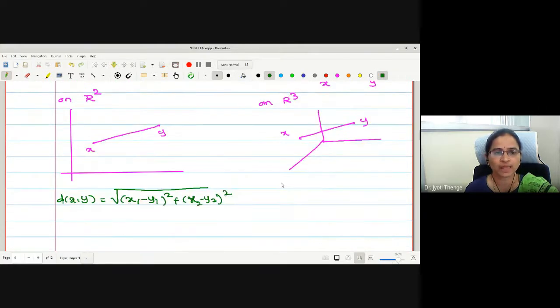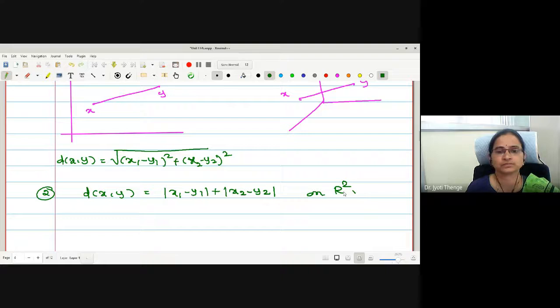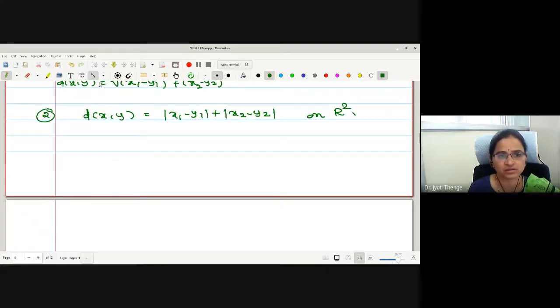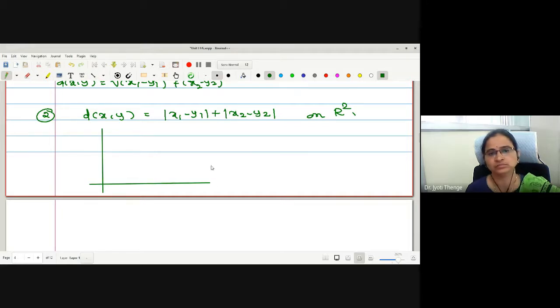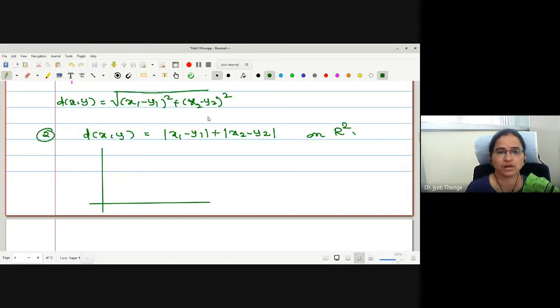Okay. What about this kind of metric? If I define this as d of xy, I will go only on R2. This is mod of x1 minus y1 plus mod of x2 minus y2 on R2. What kind of structure will it be? As I showed you, the distance is like this here, with this metric.